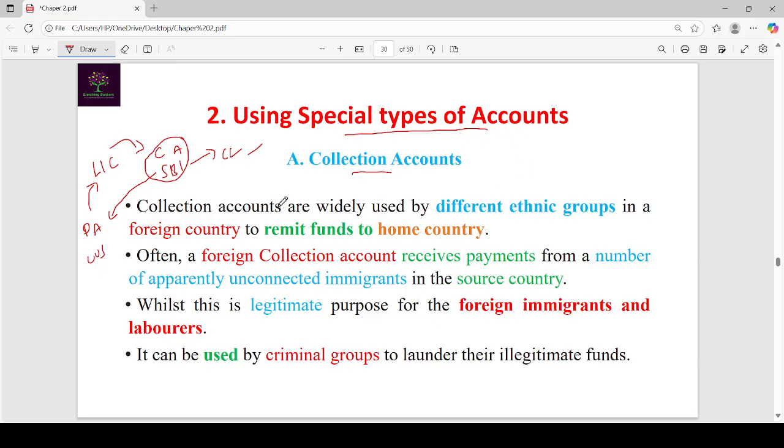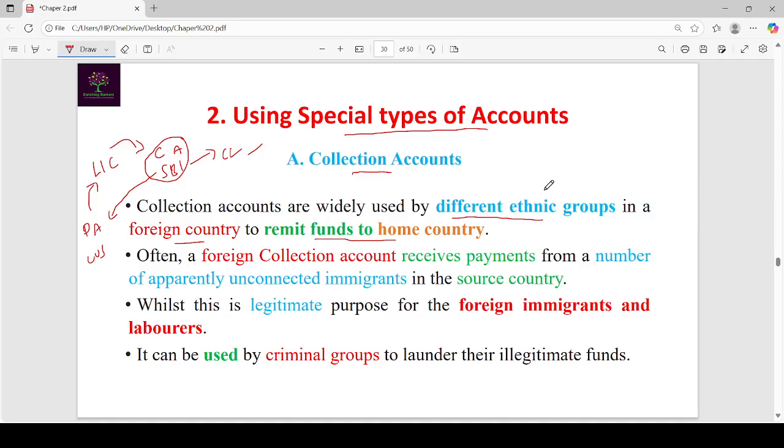Next, collection accounts are widely used by different ethnic groups in a foreign country to remit funds to the home country. So we need to discuss with an example. Here different ethnic groups means different types of people who go to a foreign country for employment. Some may work there for the long term and some for a short period.